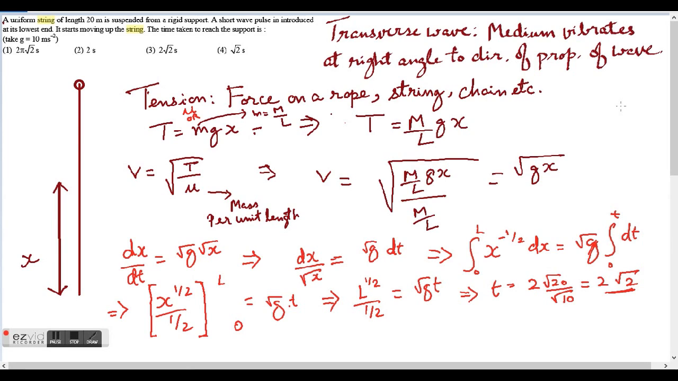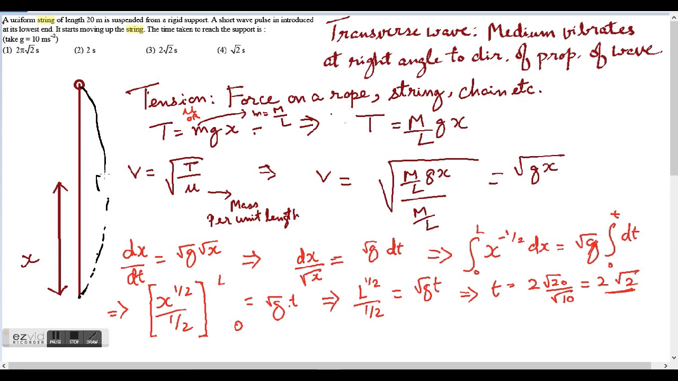Before I describe the question, let's go over a little bit of theory. What is a transverse wave? It's a wave in which the medium vibrates at right angle to the direction of propagation of the wave. What do I mean? Let's say this is a string as given in the question and it is 20 meters long, and if I hold this point and give it a shake, the string will vibrate something like this,